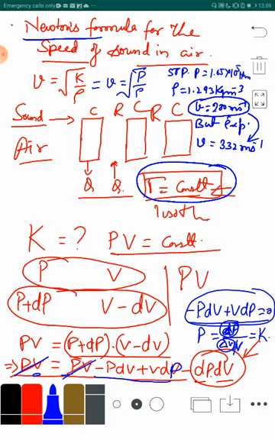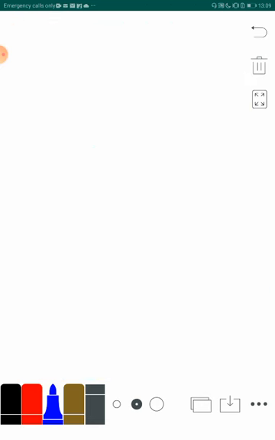Then Laplace in 1816, who was a French scientist, makes this correction that the propagation of the sound wave through the air is not an isothermal process, temperature does not remain constant, right.